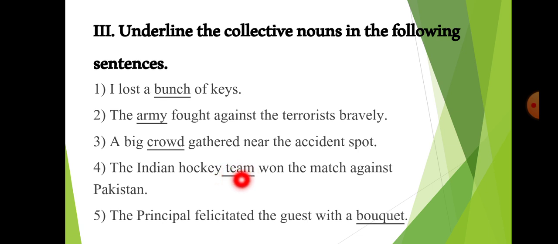Here, the word team tells us that there were so many members, so many players in that hockey team. So, team is a collective noun. And the fifth sentence is the principal facilitated the guest with a bouquet. Now in a bouquet there are so many flowers. So that is why it is a collection of flowers. That is why it is called a collective noun.